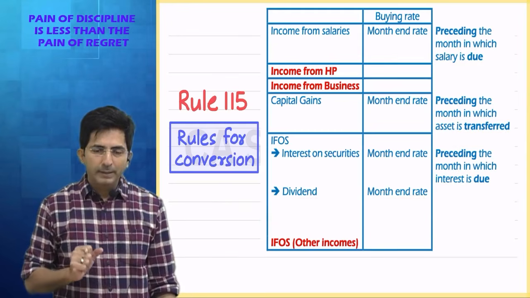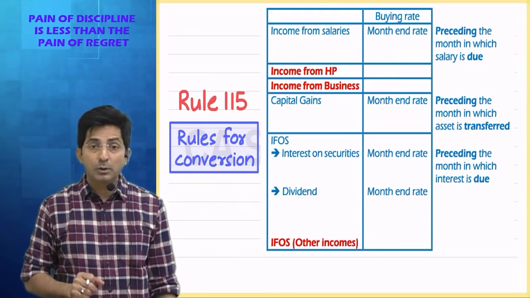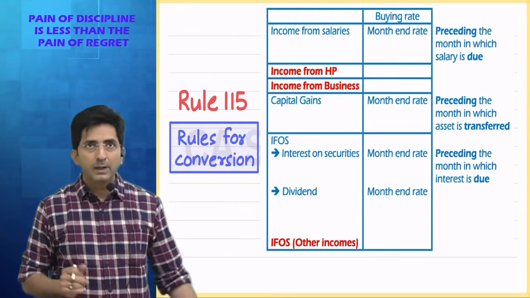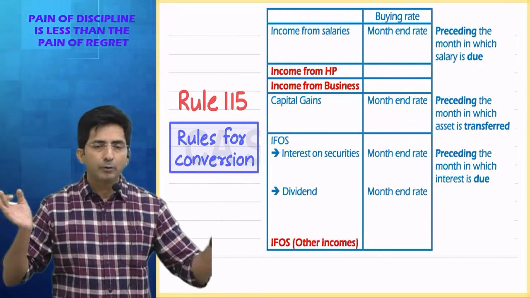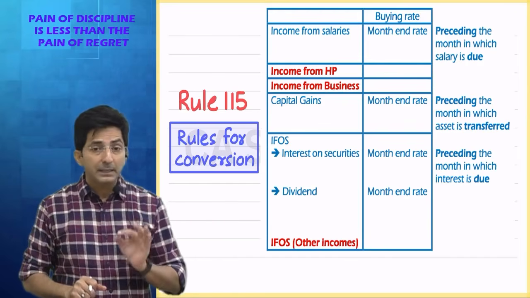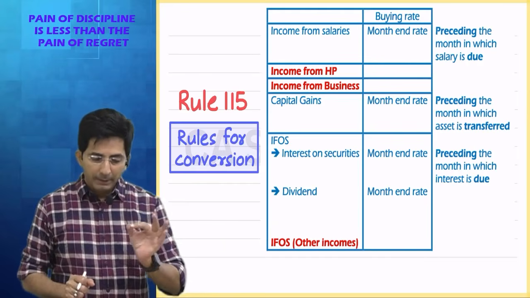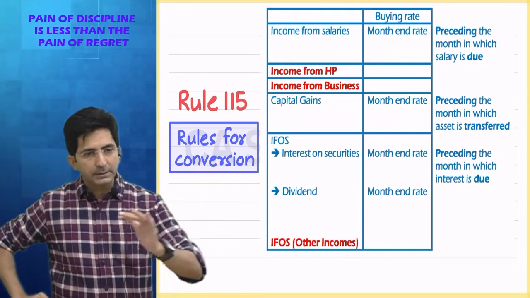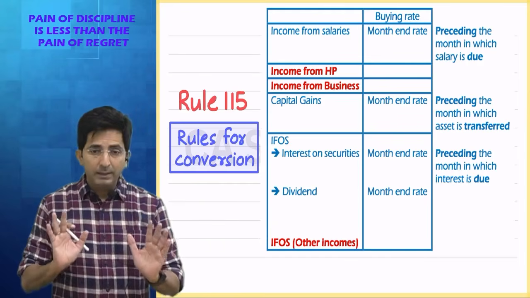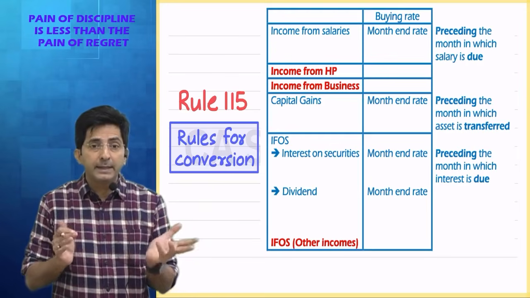You know how dividend income is taxed? It is taxed on declaration basis. Once dividend is declared, you have to pay the tax. But that is for final dividend. Interim dividend is taxed on receipt basis. Final dividend is taxed according to when it is declared.